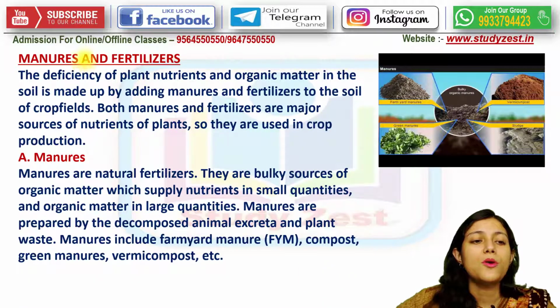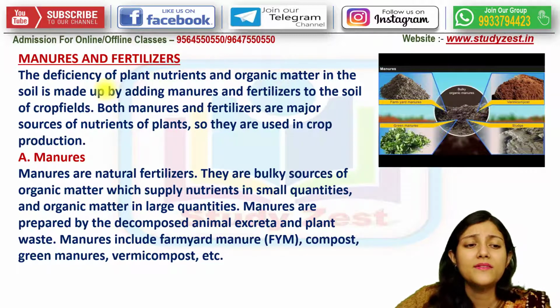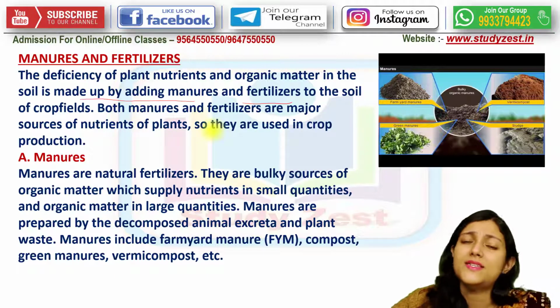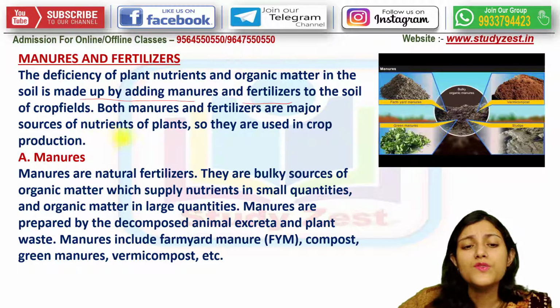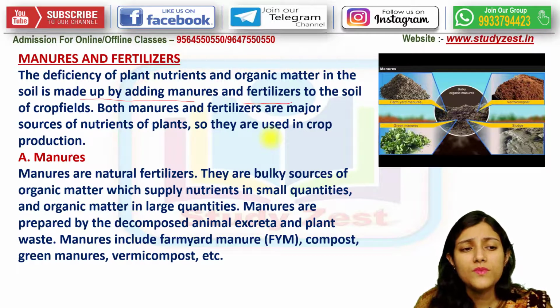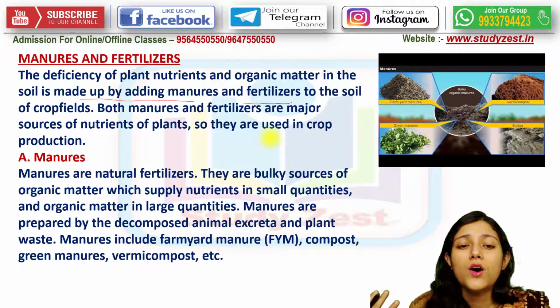Now coming to the next topic, that is the manures and fertilizers. See, the deficiency of plant nutrients or any organic matter in the soil is made up by adding manures and fertilizers to the soil of the crop fields. Both these manures and fertilizers, these 2 components are major sources of nutrients for the plants so that they are used in the crop production. Okay. So what is it? देखो, plant के लिए ये nutrients, organic matters are very important for proper growth and development.